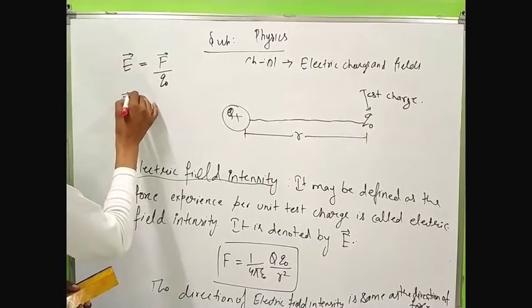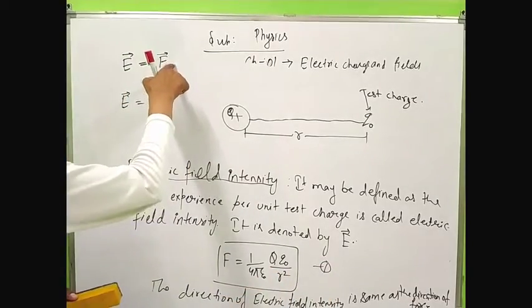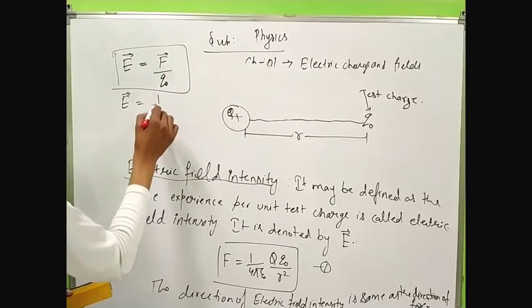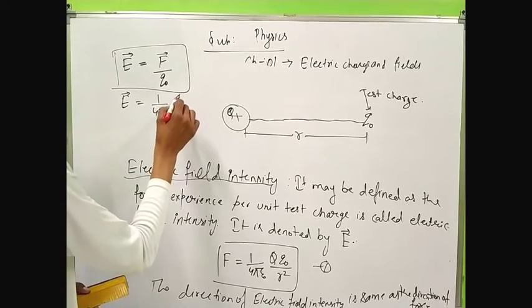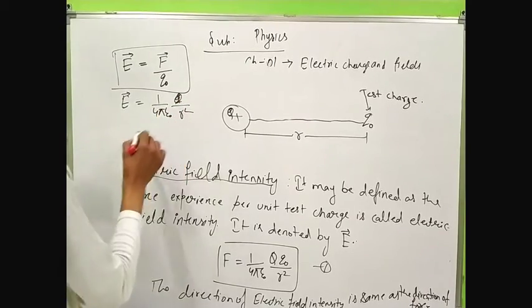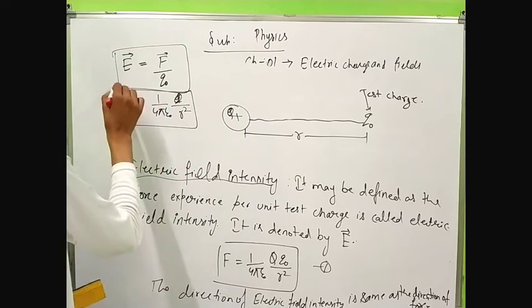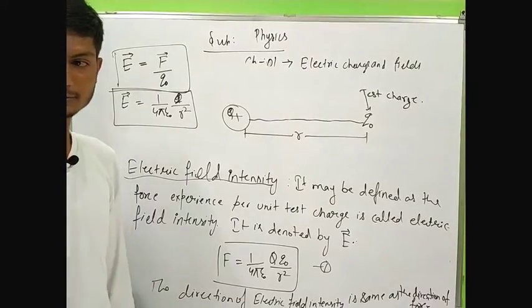Therefore, putting the value of force from this equation into the formula, we get E equals 1/4 pi epsilon naught q upon r square. This is the formula for electric field intensity.